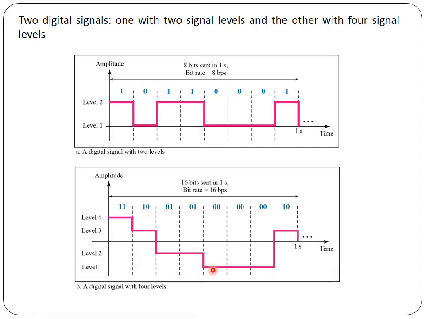Level 1 is 0 0, level 2 is 0 1, level 3 is 1 0 and level 4 is 1 1. Each level is represented by 2 bits, and in 1 second you have 8 signals. So 8 signals into 2 bits for representing each level gives a bit rate of 16 bits per second.